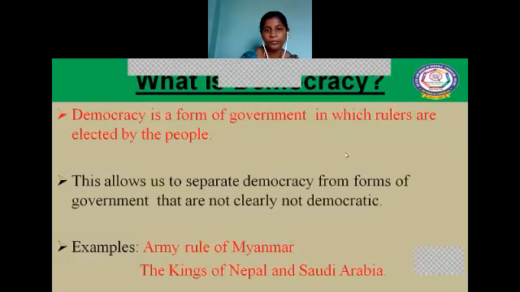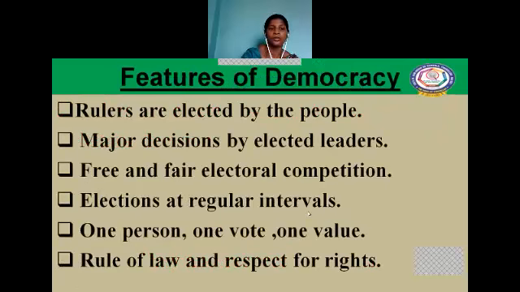Let's see. Here there are six elements given. We are going to see the six elements one after the other now. First of all, the rulers are elected by the people. Just now we have learned that. Democracy is a form of government in which rulers are elected by the people. This is a simple definition of democracy. And major decisions by elected leaders. Of course, major decision-taking power must rest in the hands of the elected leaders.